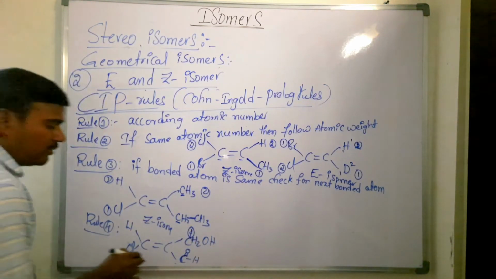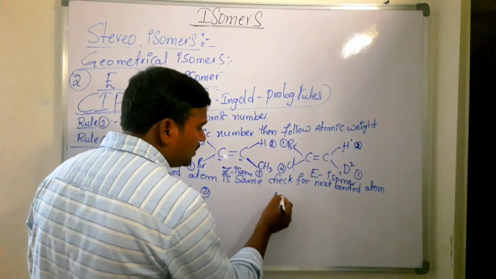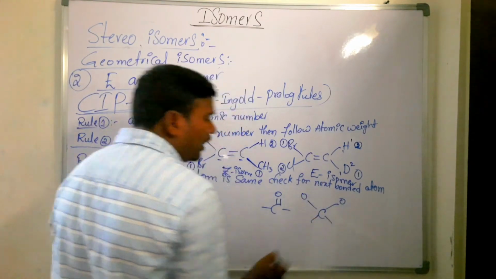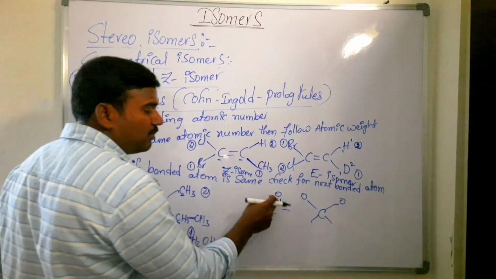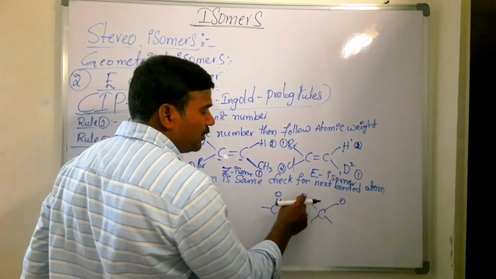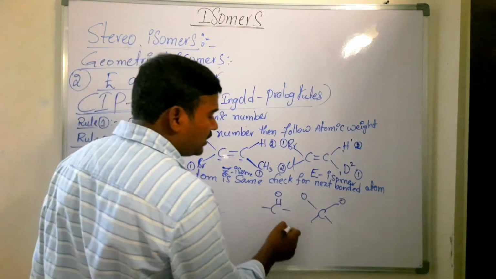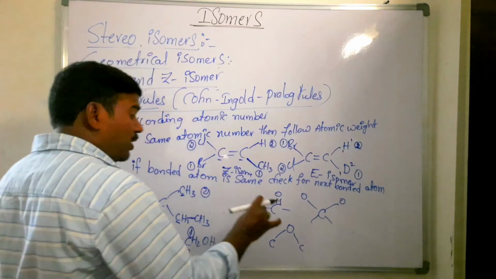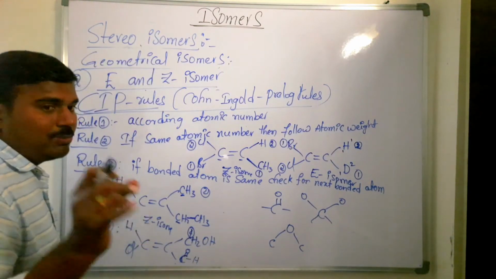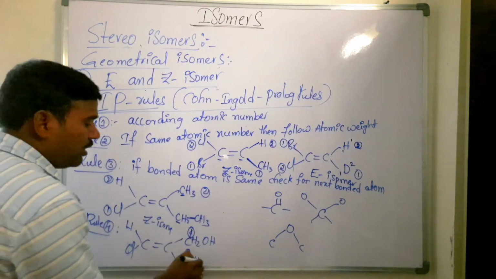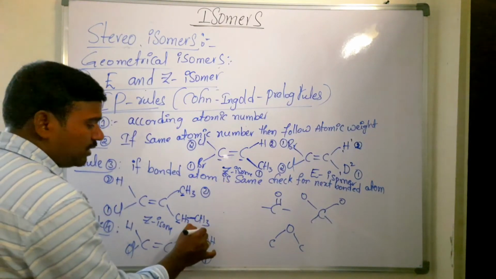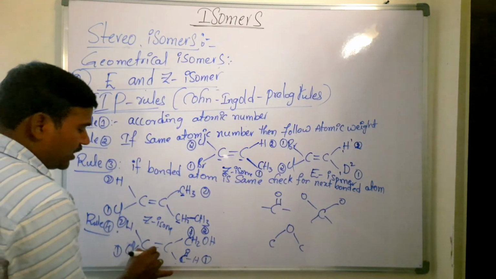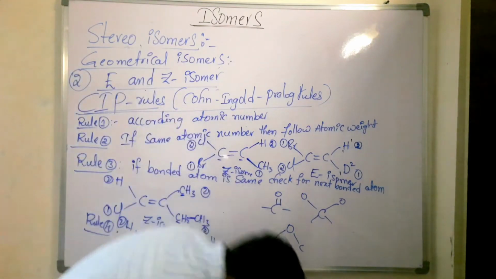This C double bond O indicates this carbon is bonded with 2 oxygen atoms. According to CIP rules, this double bond O indicates that this carbon is bonded with 2 oxygen atoms. Similarly, each oxygen is bonded with 2 carbon atoms. Is that clear? Double bonded atoms are given first priority. So first we give this priority, after that this one. So in this case first one, then second one. This is Z isomer. Is that clear? EZ isomer, I think you have understood.